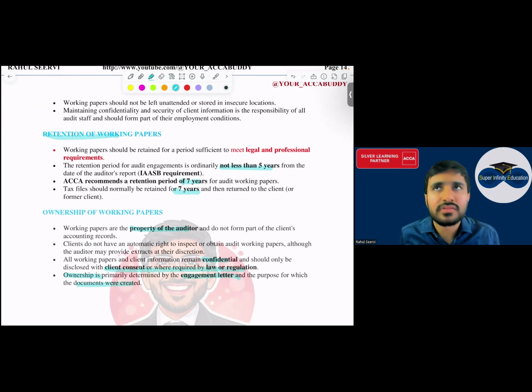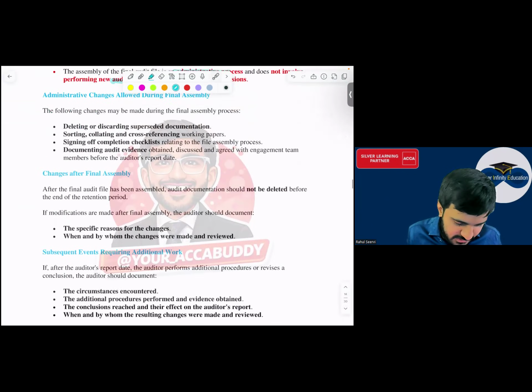And the ownership will be mentioned in the engagement letter. If on day one, the client is saying that the ownership should come to me, then the ownership will belong to the client. If on day one the auditor has mentioned that the ownership of these audit documentation will belong to me, then it will be to the auditor. Yes, sir. Now this is done, everyone. Yes, sir. This is also done.